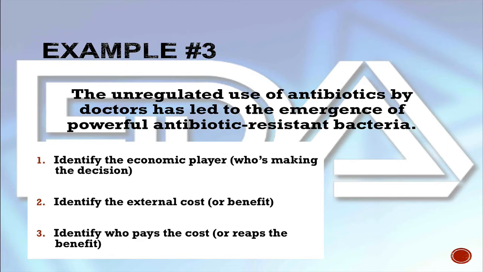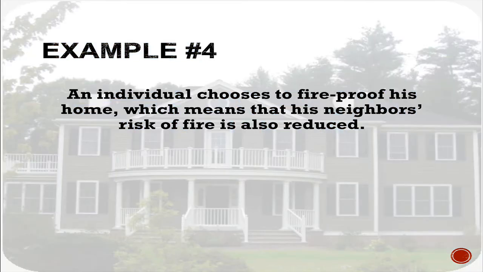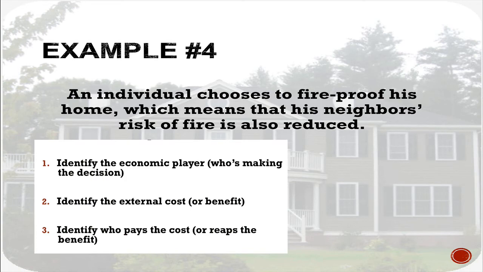And then who's paying for it? Again, it's going to be the patient who now has to deal with maybe a different type of antibiotic or 2 rounds of antibiotics or something like that. It's not a simple fix anymore because somebody else made a wrong choice about how to prescribe. All right, example number 4, an individual chooses to fireproof his home, which means that his neighbor's risk of fire is also reduced. Go ahead and take a minute and think about your answers.